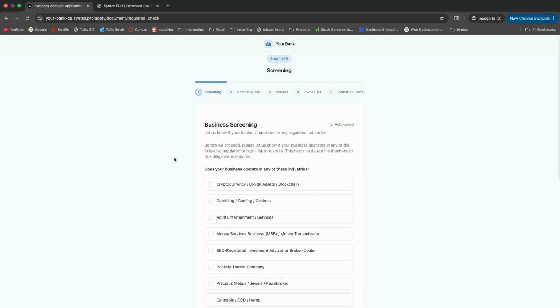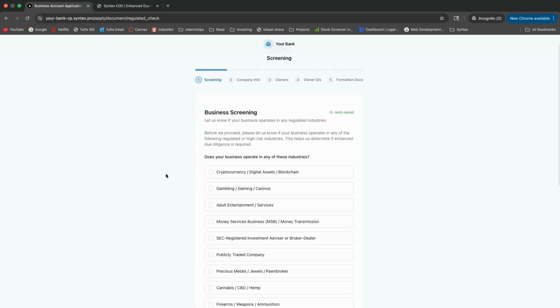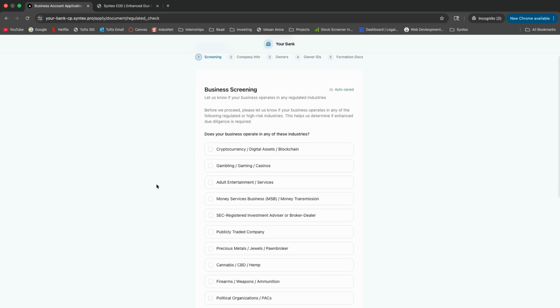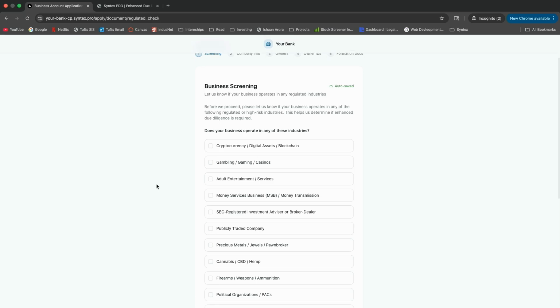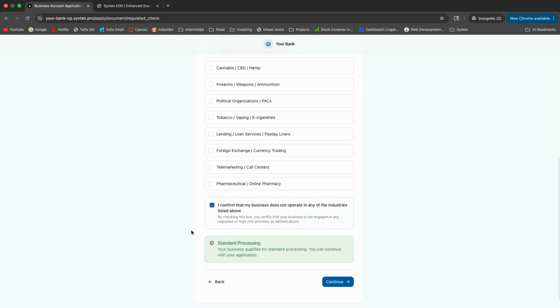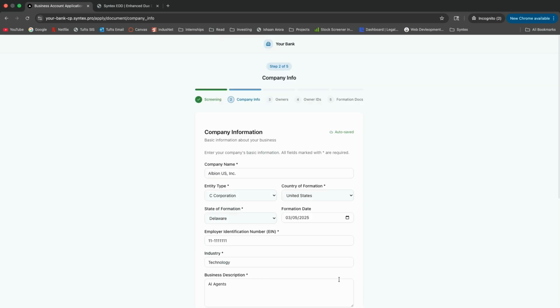The first screen that you're going to see is a screening platform that identifies whether a company and applicant belongs to an industry that is particularly regulated. Obviously, this can be customized to your organization's risk profile and risk thresholds. In this case, Albion is not in any of those industries, so we can continue.